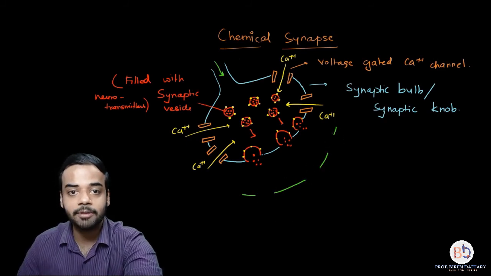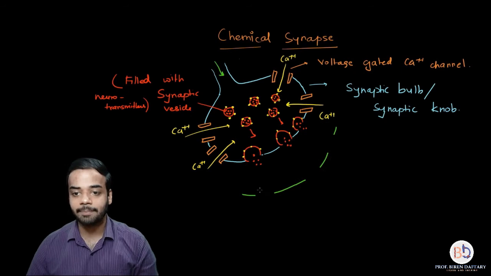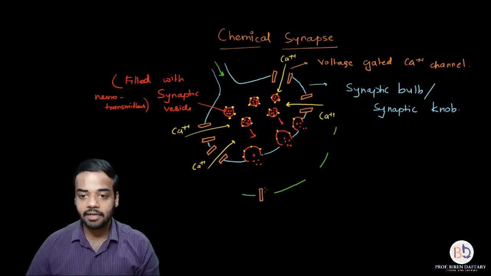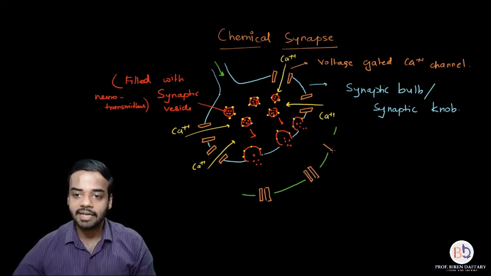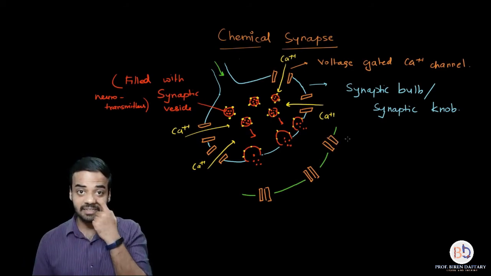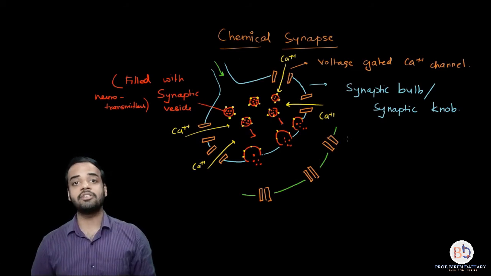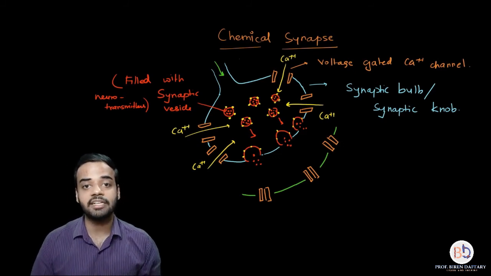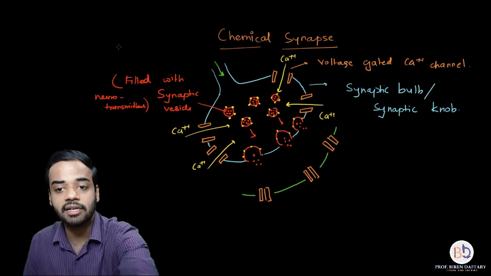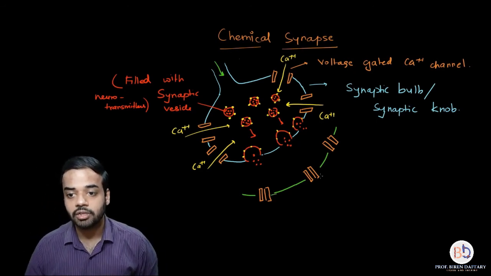So there are receptors present in the postsynaptic neuron, and when the postsynaptic neuron is at rest, these receptors are closed. Again, these are channels. What I mean by receptors is that these are channels and they are going to allow ions to flow through, but they are normally closed when the postsynaptic neuron is at rest. So over here I have shown that all of them are closed, right?